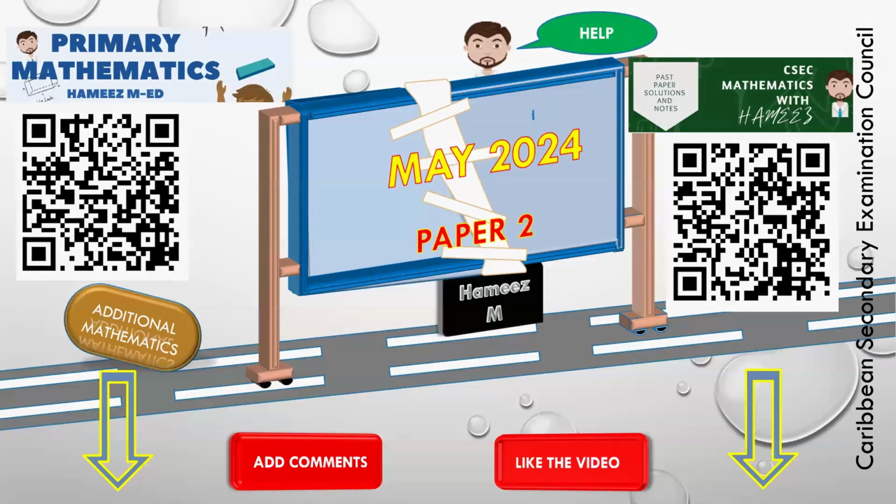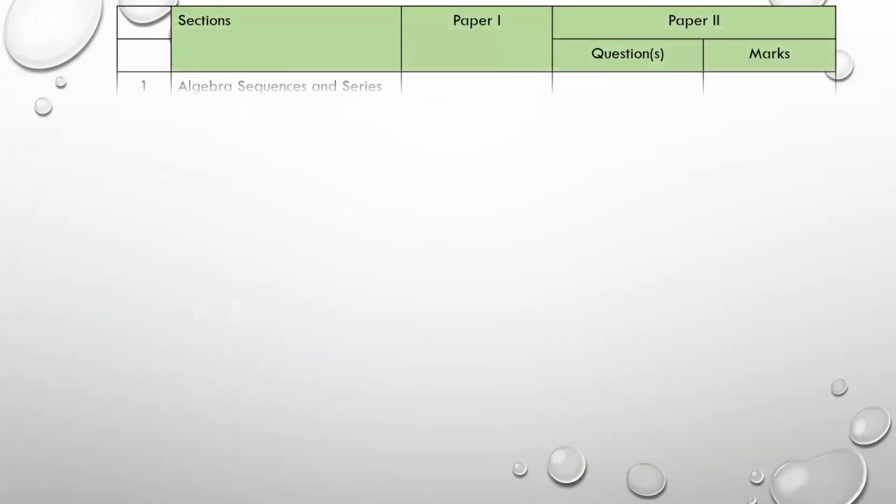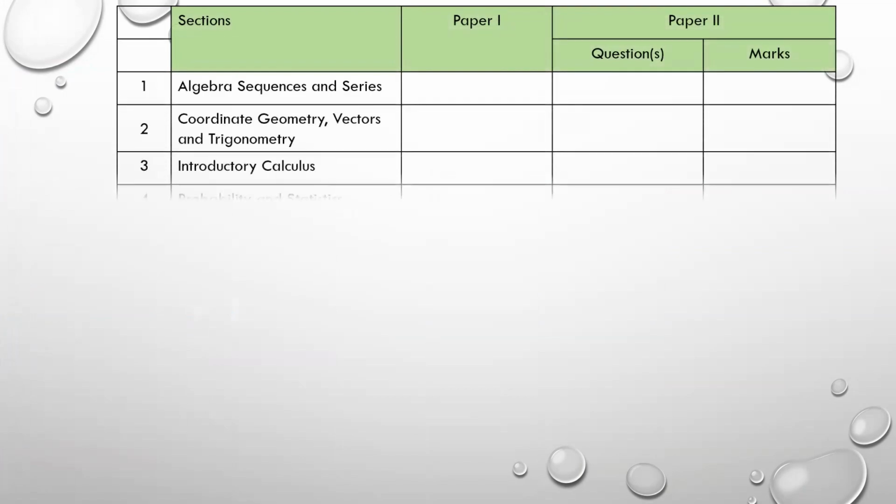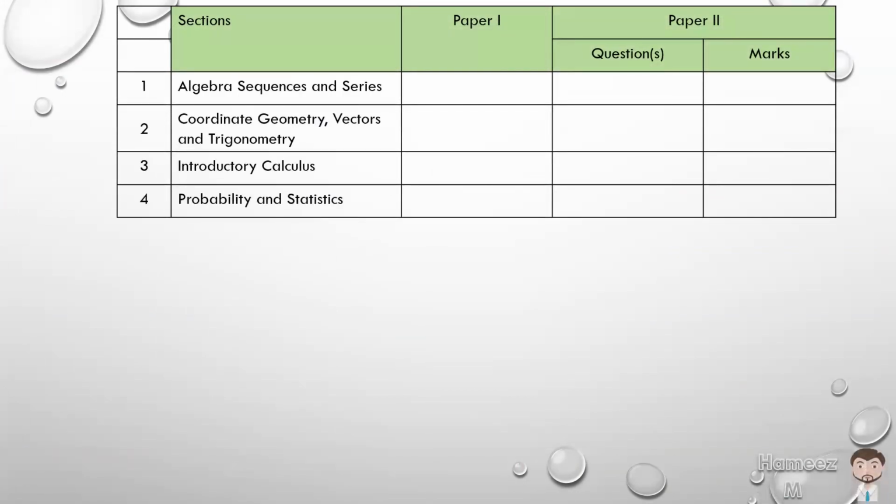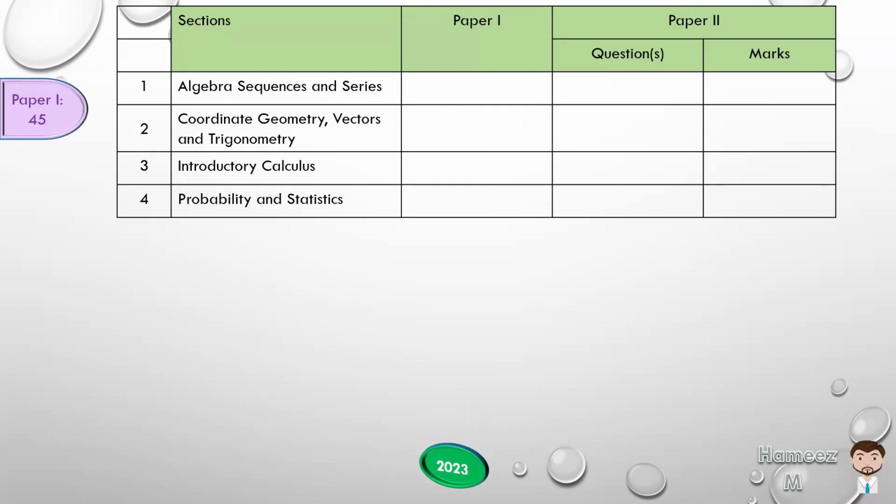So let's now look at the overview of how this assessment is done in additional mathematics. We recall that for this section, there are 4 areas. And from 2023 onwards, they are complete solutions. So this paper is assessed with paper 1 being a multiple choice paper with 45 questions. Paper 2 is worth 100 marks.